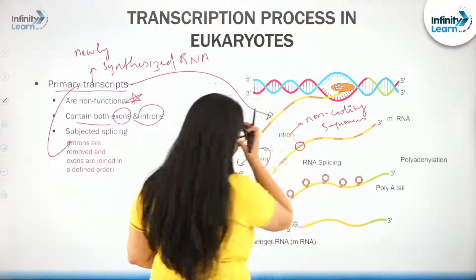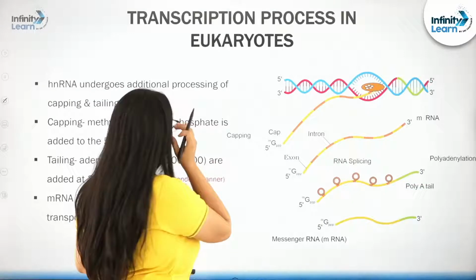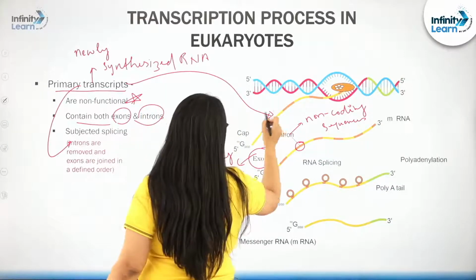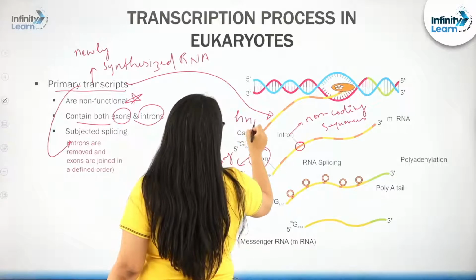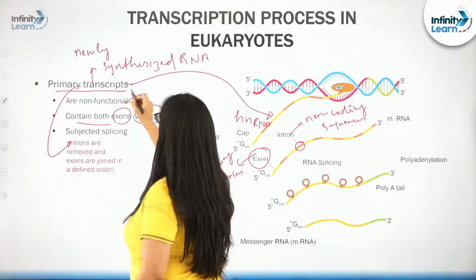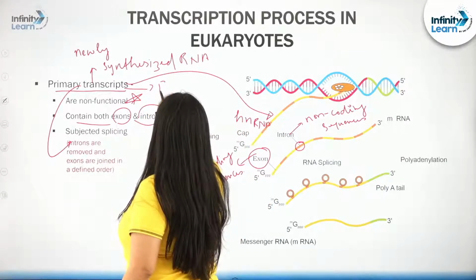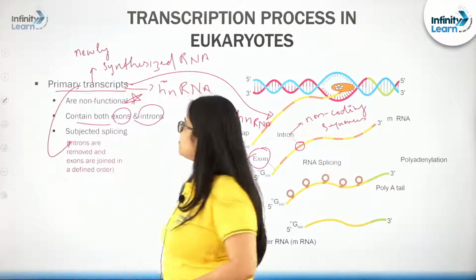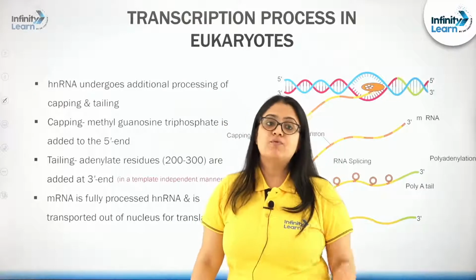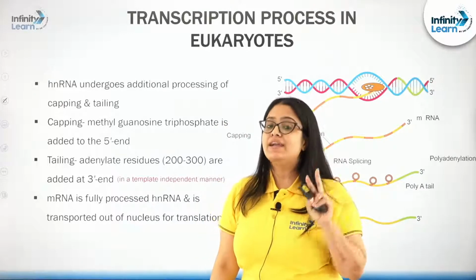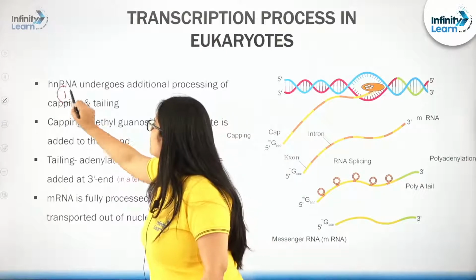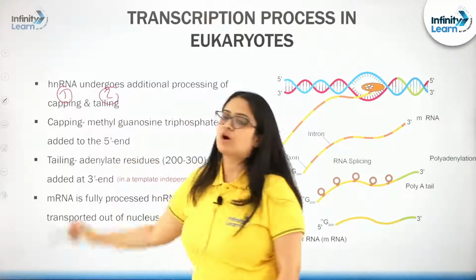Let us see the next thing, students. What is this? This is the primary transcript, this is the hnRNA. Who is the primary transcript? Also known as hnRNA, right? So, this primary transcript or hnRNA will undergo two additional processing steps. First I want to talk about capping, and then I want to talk about tailing.